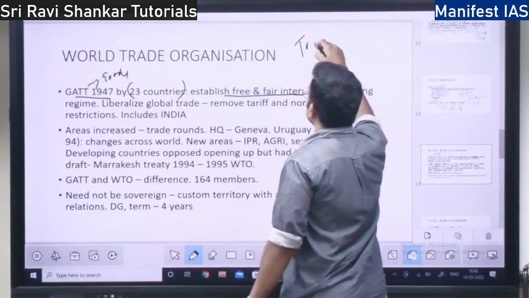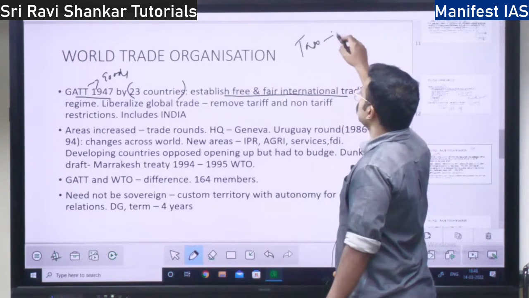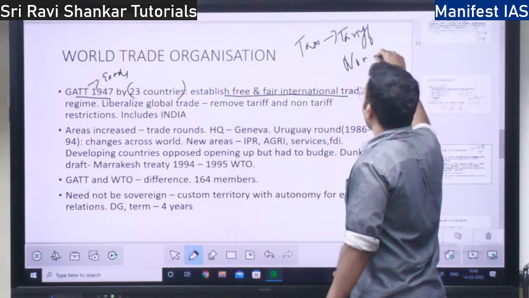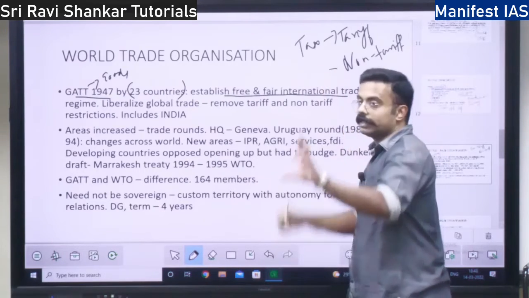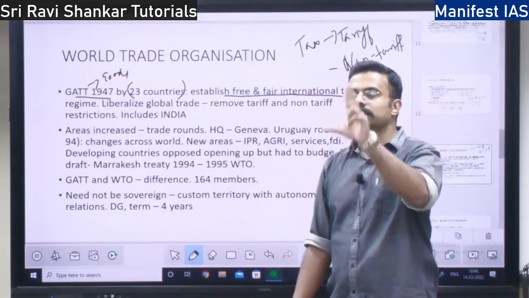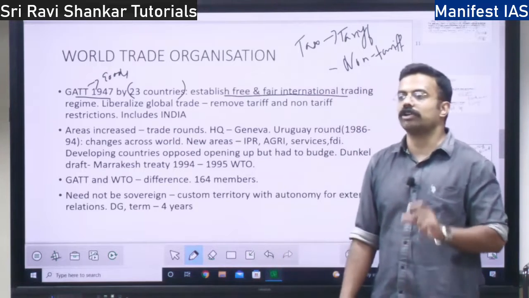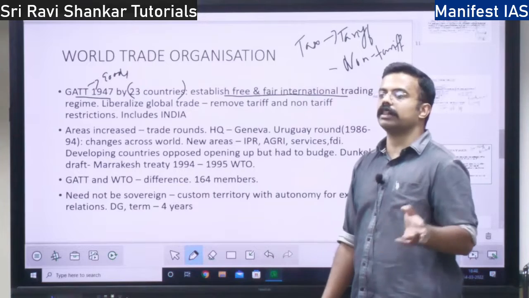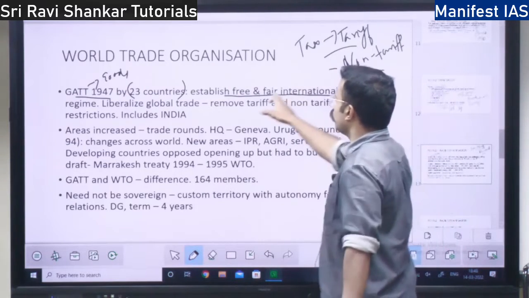You have tax restrictions, I have told you. Tariff restrictions. Not only tariff restrictions, there will be non-tariff restrictions as well. Non-tariff restrictions, I have told you, giving the example of mango. The mango should be only this much size, this taste, only this color, right? That is a non-tariff restriction. Also imposing that it should be grown in this soil only. All these are the non-tariff restrictions. Tax and non-tariff restrictions should not be there.